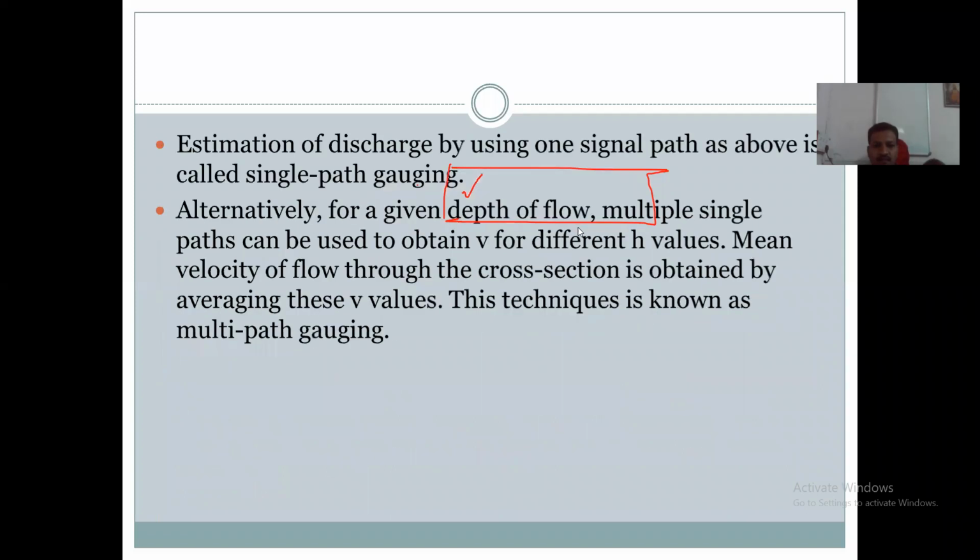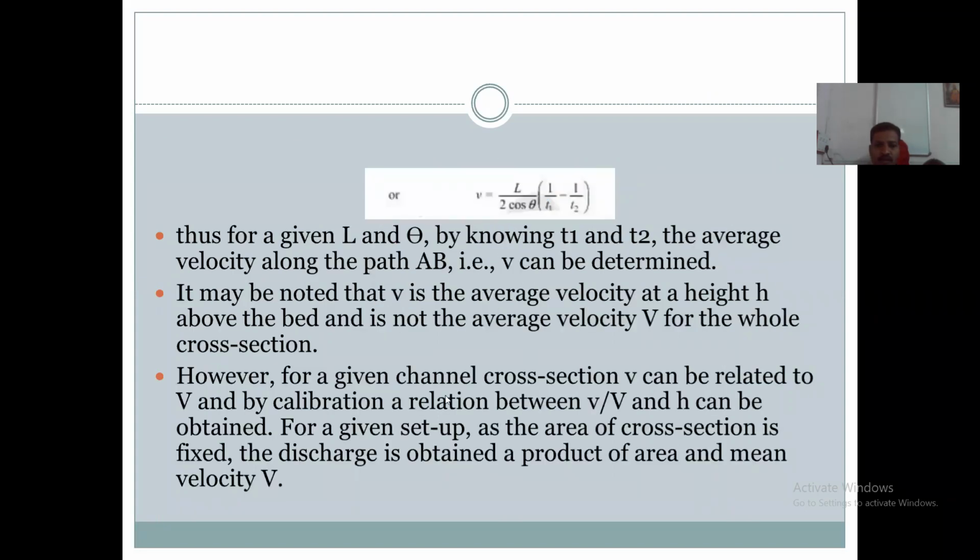From this formula, velocity is determined, the average velocity at a given height above the bed.